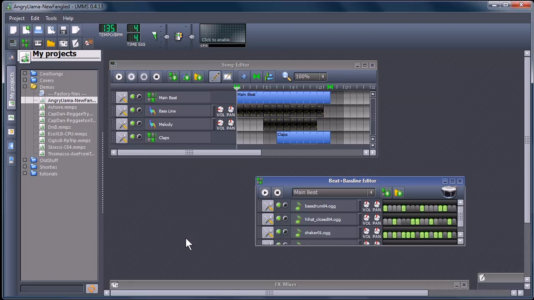And it is a program very similar to Fruity Loop Studio. So you can create some pretty cool music with it. You can use audio samples like things that you record yourself, or you can also create synthesized music. I'll show you an example of a demo that comes with the program.